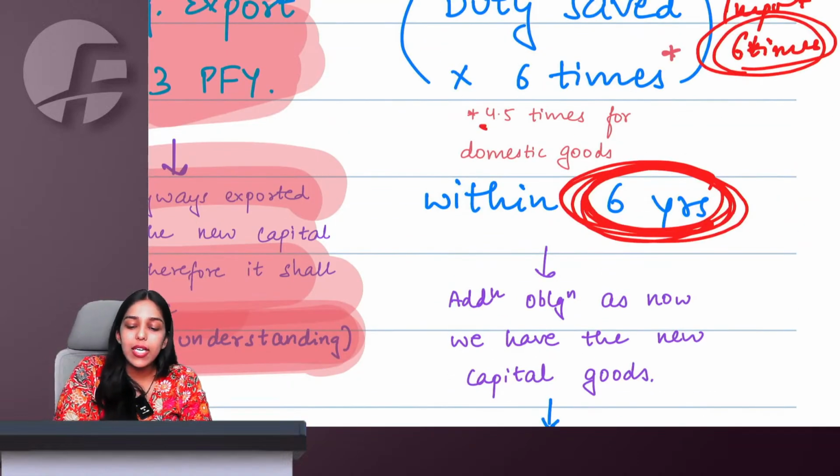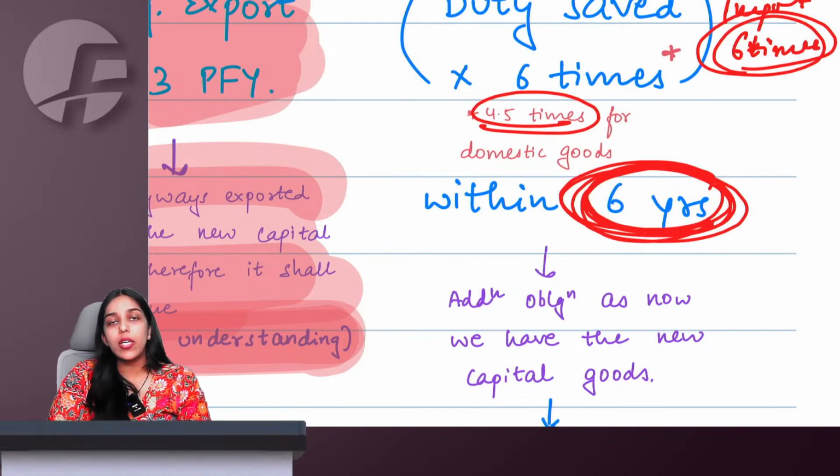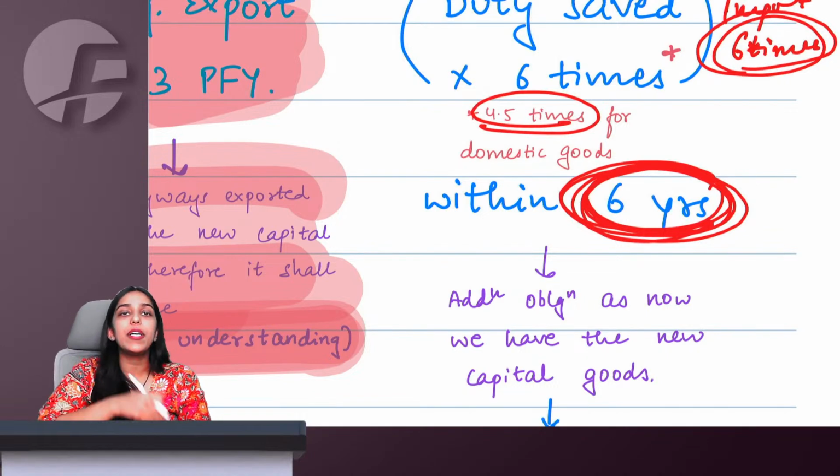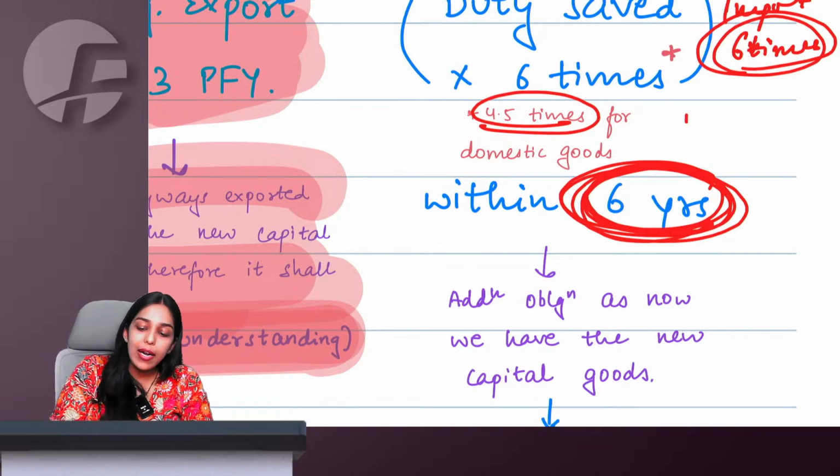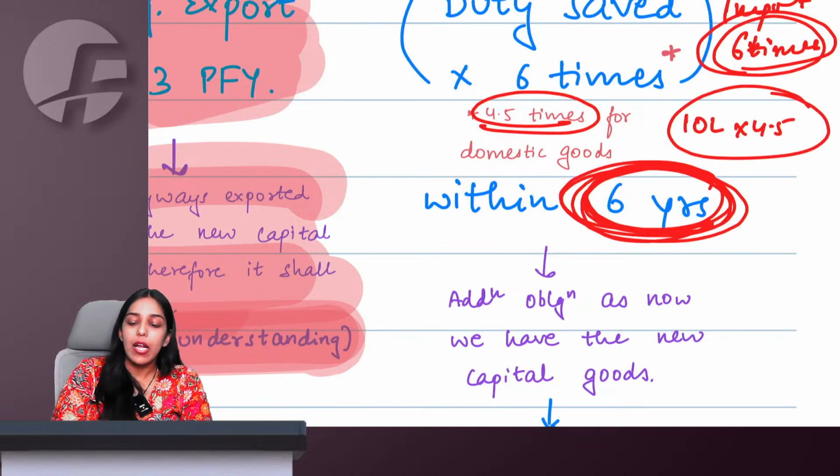If you have saved duties domestically, which means I did not import the machine, I purchased it from India only and saved 10 lakh GST, let us say, then 10 lakh into 4.5, 45 lakh at least I will have to export.